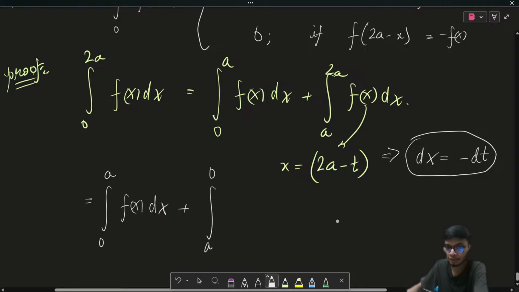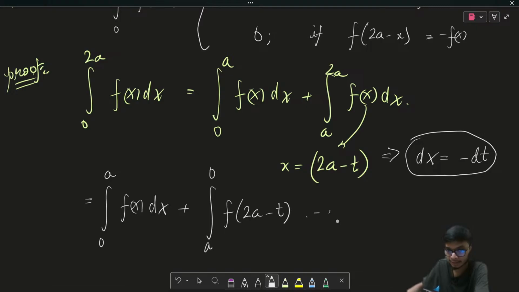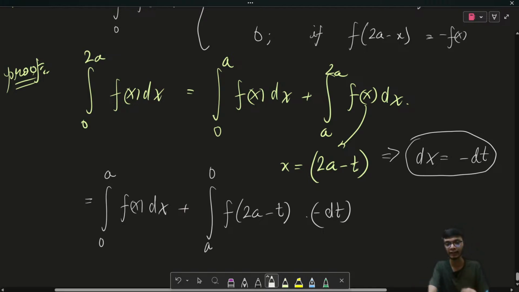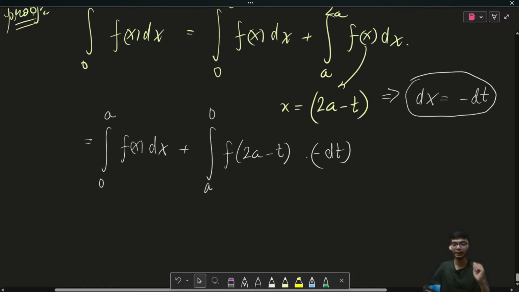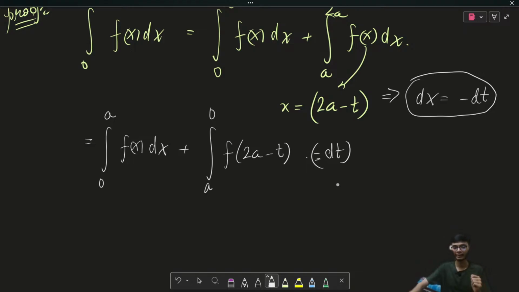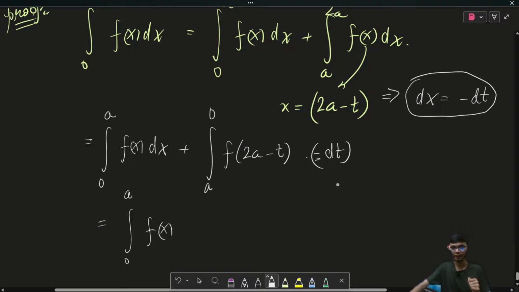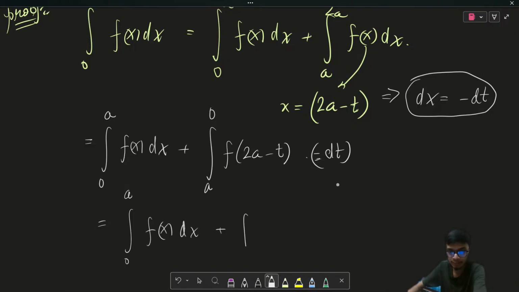So the limit is from a to 0 now, and the function is f of 2a minus t into minus dt. Now we have already learned the very initial property, changing the limit of the definite integral, and then we have the minus sign. So I can incorporate this minus sign, and it will be the integral of f of x dx plus the integral from 0 to a of f of 2a minus x dx. I just simply changed the variable as well.